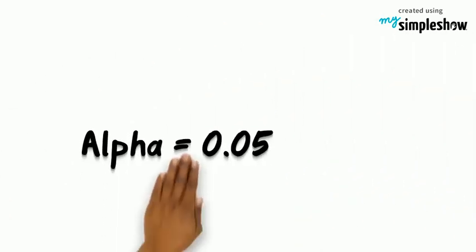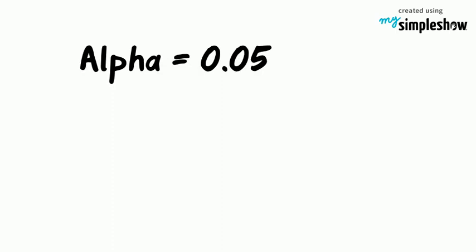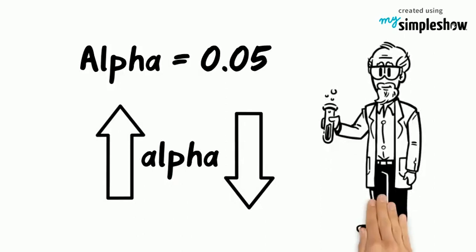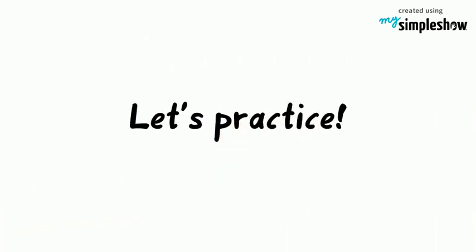Alpha is almost always set to 0.05. But there are good reasons to move alpha either higher or lower depending on the circumstances. This is always the researcher's choice and they should decide ahead of time. Let's practice a few times to make sure that the comparison between p-value and alpha makes sense.